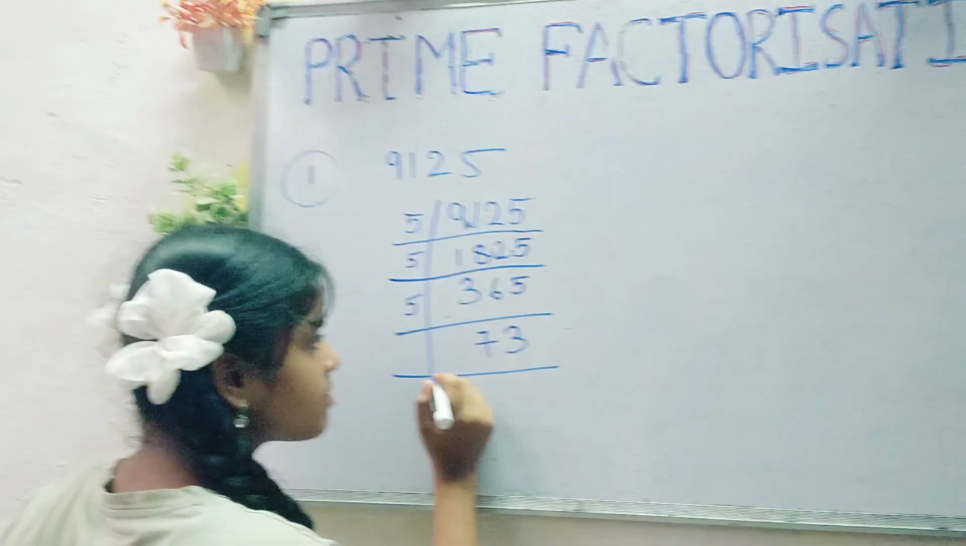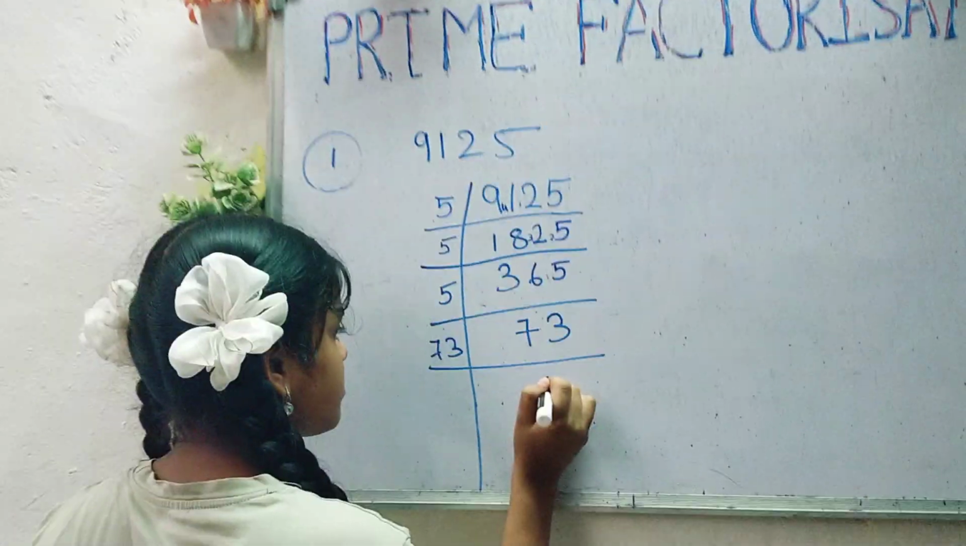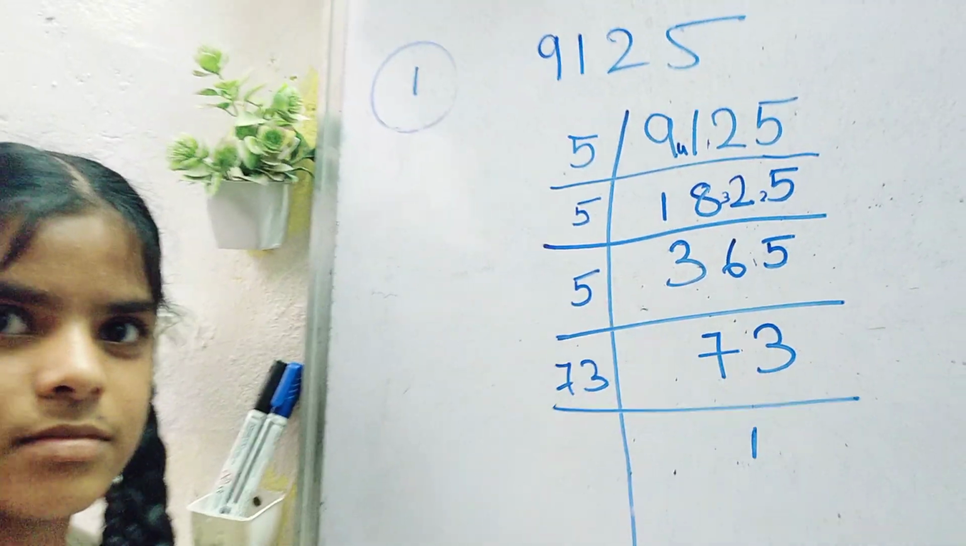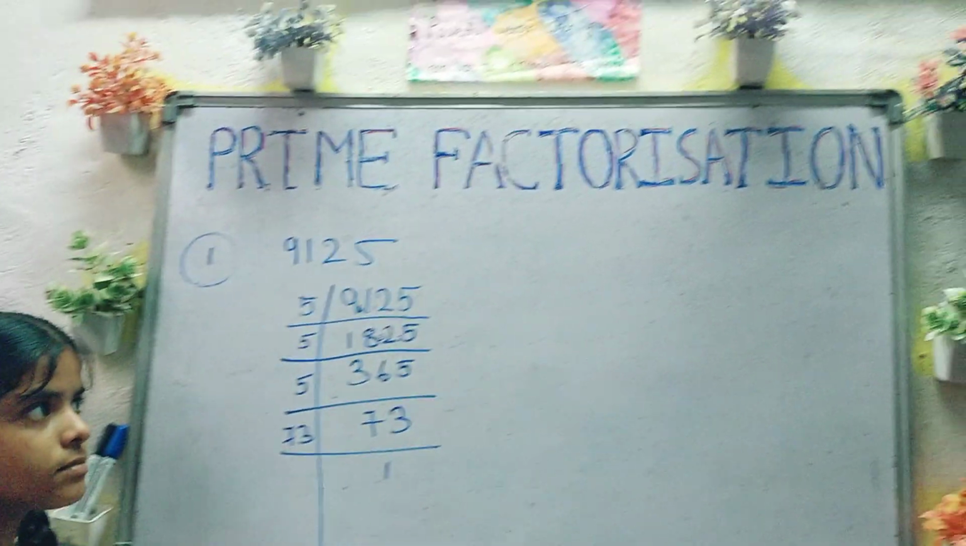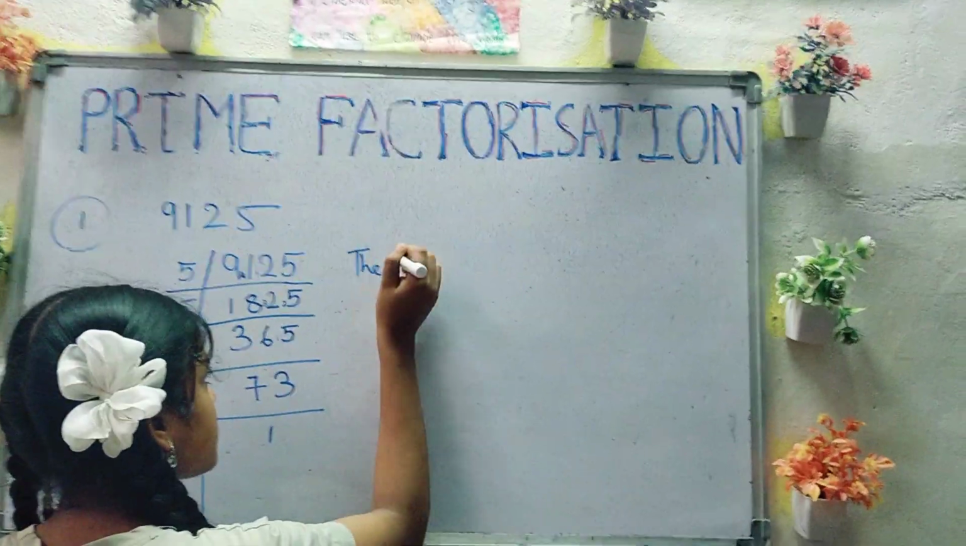Okay, so you stop there. When you get the prime number, you stop there. Because even if you try, you will not get more numbers then. Fine. Okay. So what are the prime factors you got? Write it. The prime factorization is?